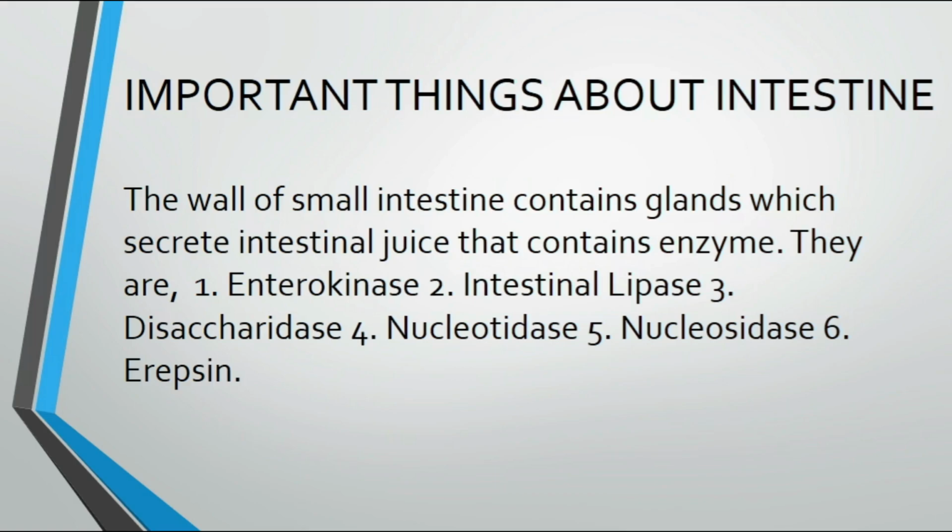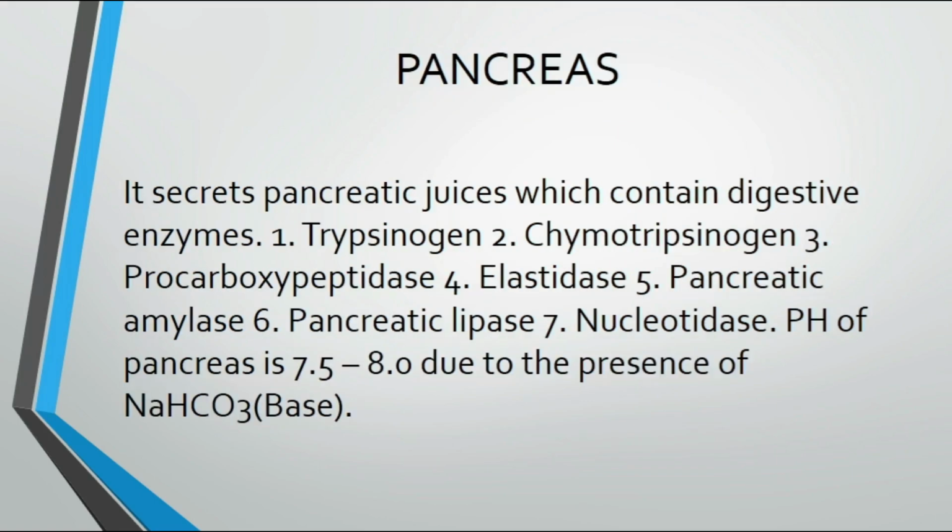So, important things about the intestine. The wall of the intestine contains glands which secrete intestinal juice that contains enzymes. They are enterokinase, intestinal lipase, disaccharidases, nucleotidases, nucleosidases, erepsin. You can remember this by singing: enterokinase, intestinal lipase, disaccharidases, nucleotidases, nucleosidases, erepsin.